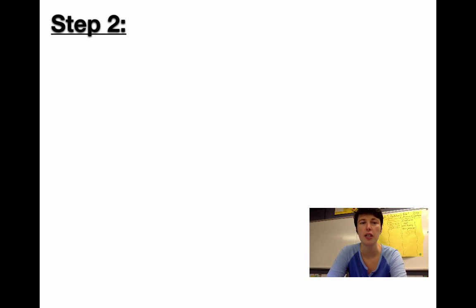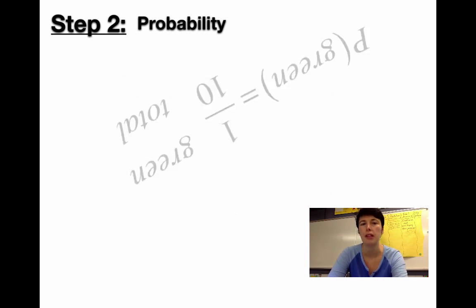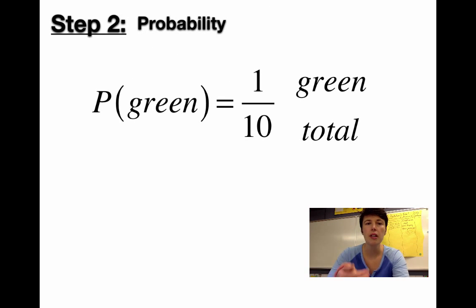Here's step 2. Once we have all the information, the facts written down, let's start calculating what is the probability. So probability of getting green is going to be 1 out of 10. And notice how I'm setting this up. I write P parenthesis green. And in the math world, that means the probability of getting green. And it equals 1/10 because there's 1 green out of 10 total fish. And I'm going to label everything in my fraction.